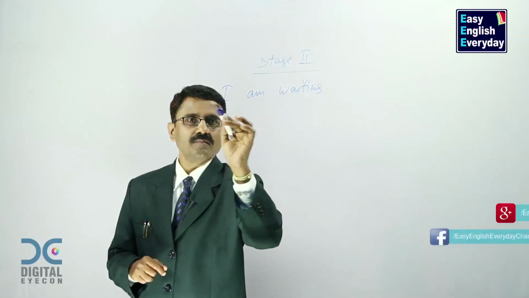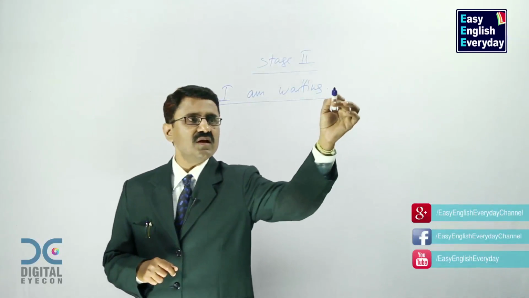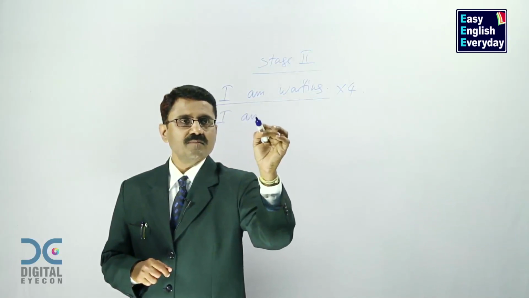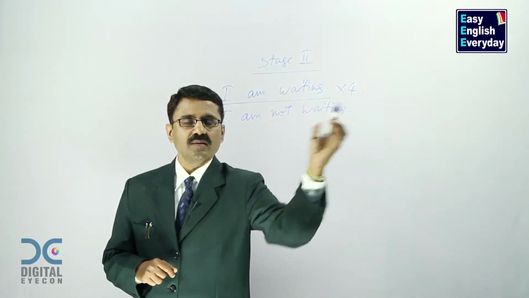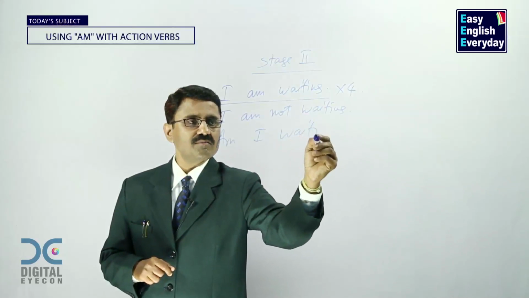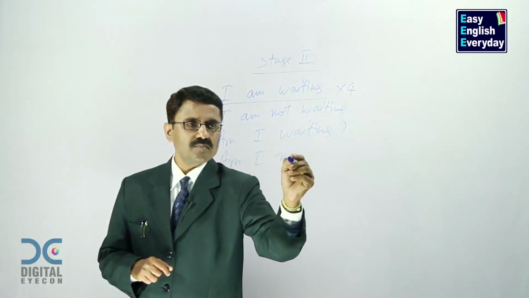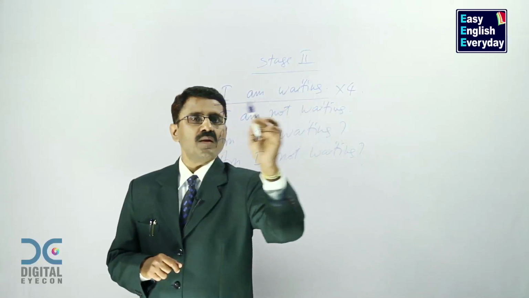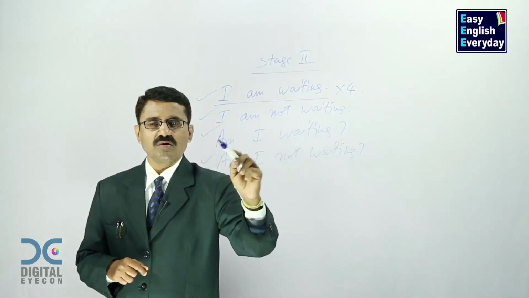I am waiting. Now you should be good at using this sentence in 4 different ways. I am waiting. I am not waiting. Am I waiting? Am I not waiting? I am waiting, I am not waiting. Am I waiting, am I not waiting?